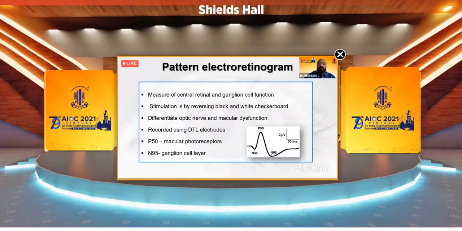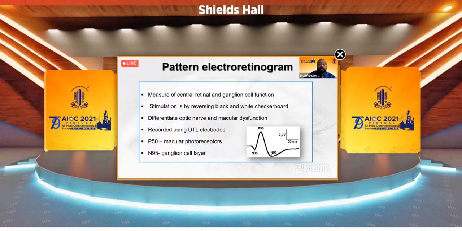Pattern ERG is a measurement of the central retina and ganglion cell functions. Stimulation is done by reversing a black and white checkerboard. Checkerboard means just like a chessboard. It's alternating, it's reversing, and it could be off and on also.